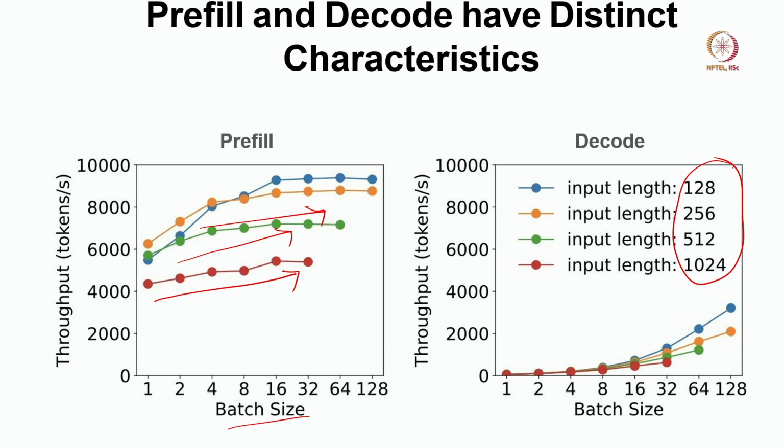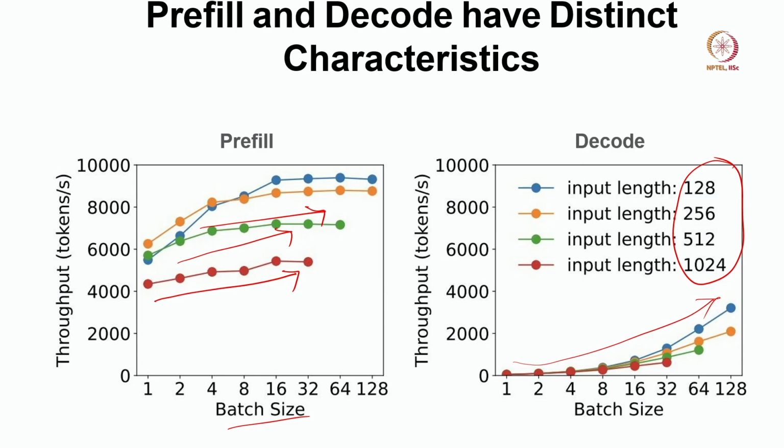So that's why you can see that if we increase the batch size, the throughput increases a lot during decode, right. So again, why? If we increase the batch size, the amount of computation increases, but still the GPU can manage, because per batch the computation is already low.